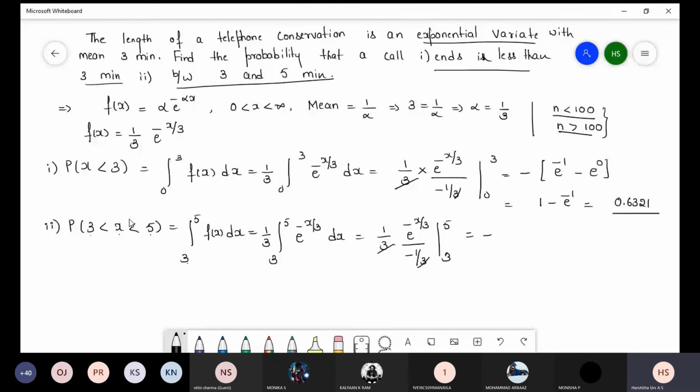Minus e power minus 5 by 3, again minus e power minus 1. So here we get e power minus 1 minus e power minus 5 by 3. Find out the value.